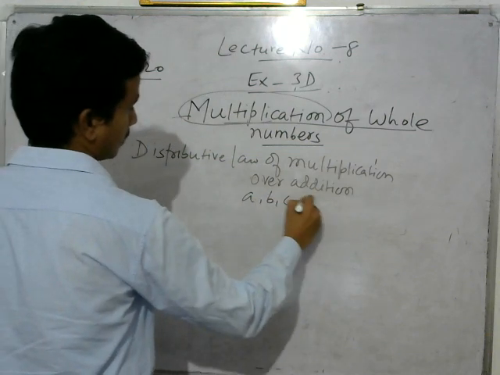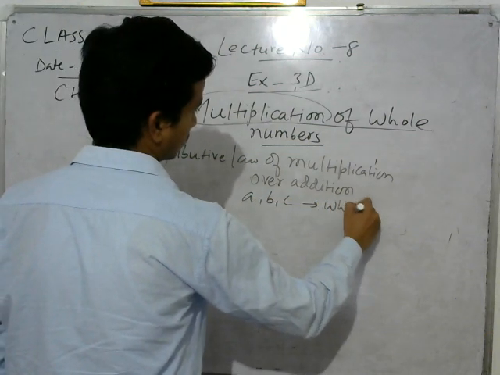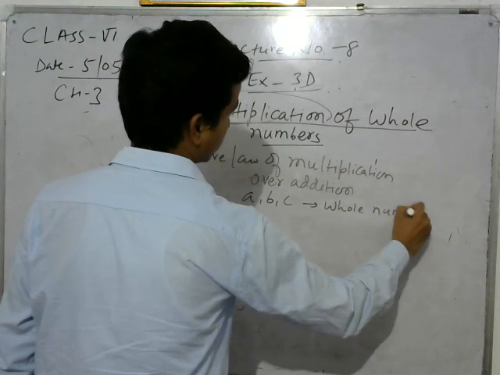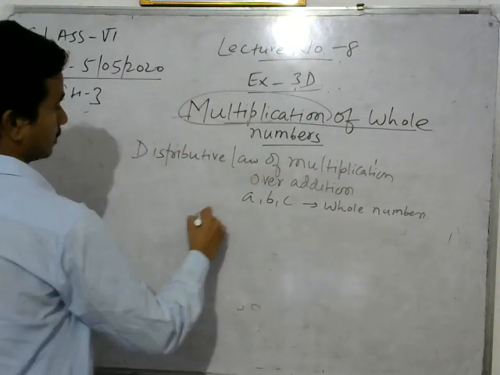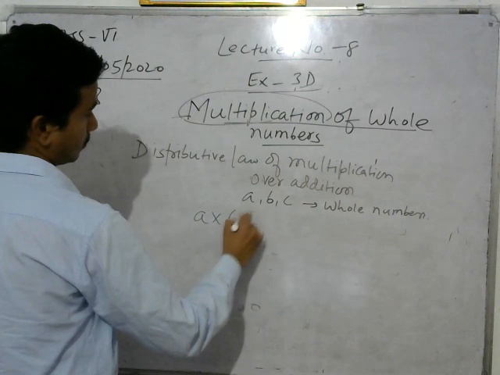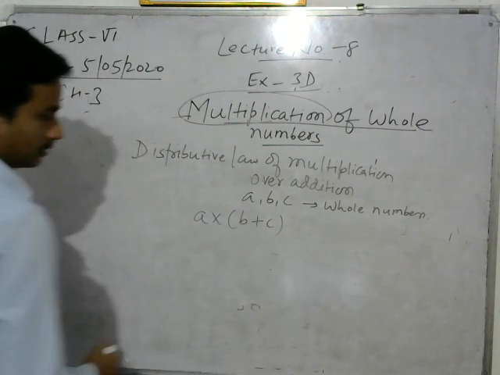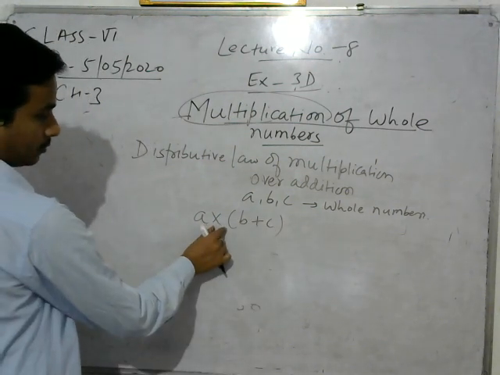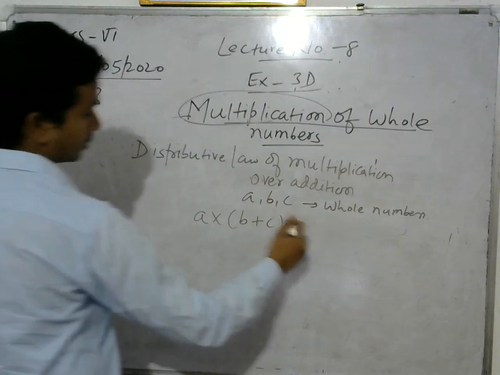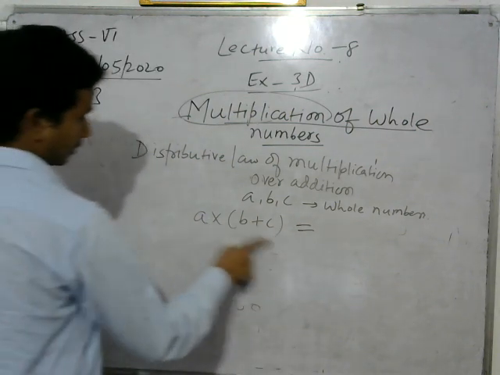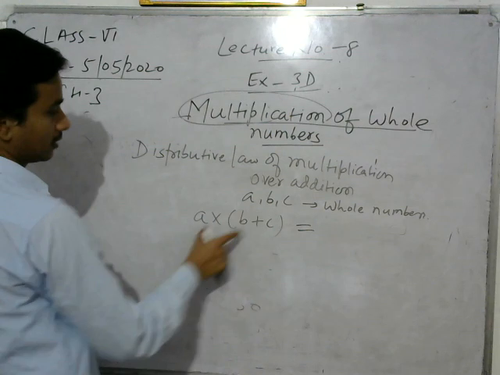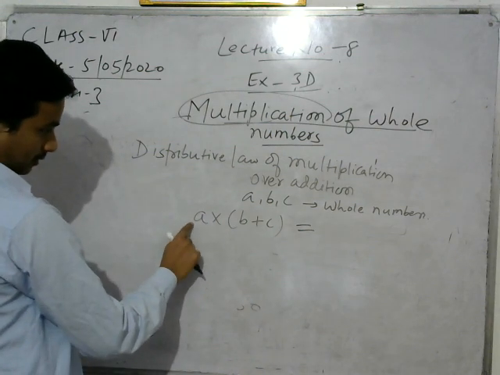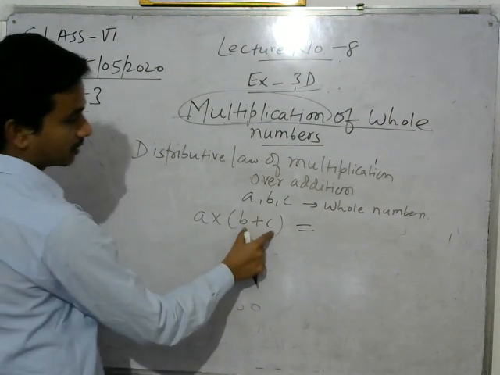Then A into (B plus C) will be equal to A into B, then a plus sign, then A into C. That is, the first whole number is multiplied with the sum of the other two.